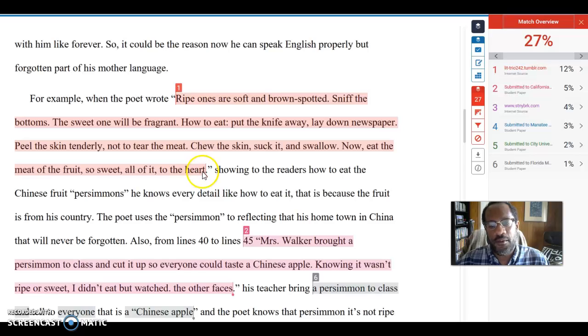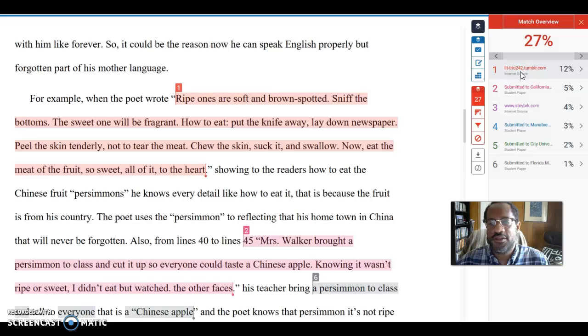The quotes will come up as coming from other sources because other students are writing about this poem, not just in my class, but in other classes throughout the country. So it's fine to have a number below 40%, and it's fine if the highlighted parts are these quotes. And number 1 says this came from lit intro on Tumblr.